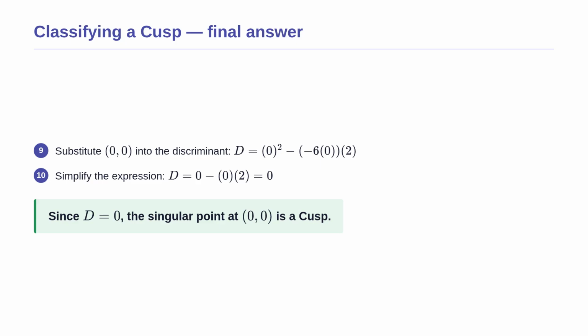The first term is 0 squared. Inside the brackets, negative 6 times 0 is just 0. So we are left with 0 minus 0 times 2, which simplifies perfectly to exactly 0. According to our classification rules, a discriminant of exactly 0 means the singular point is a cusp. If you were to graph this, you would see the curve come to a sharp bird's beak point directly at the origin before reversing.